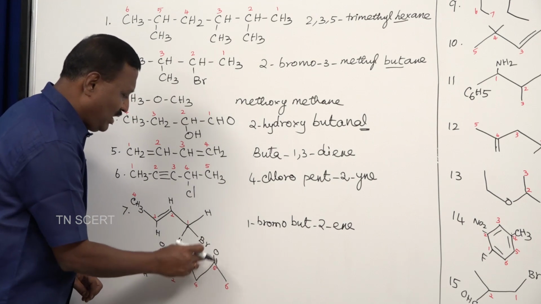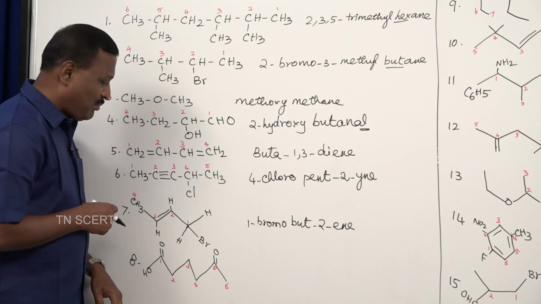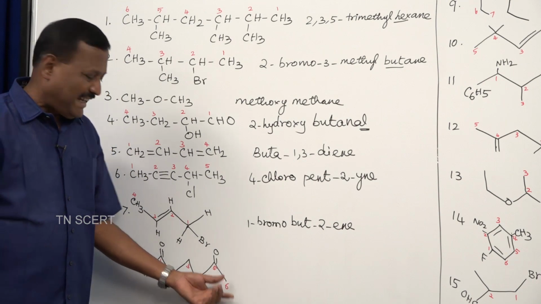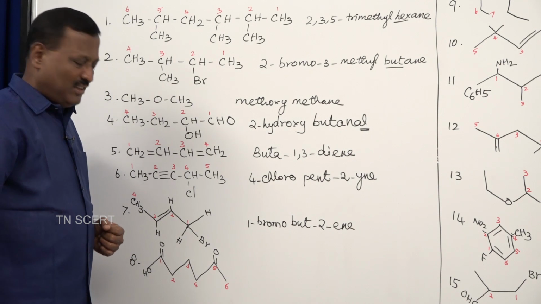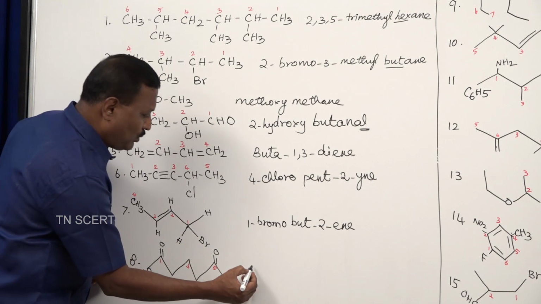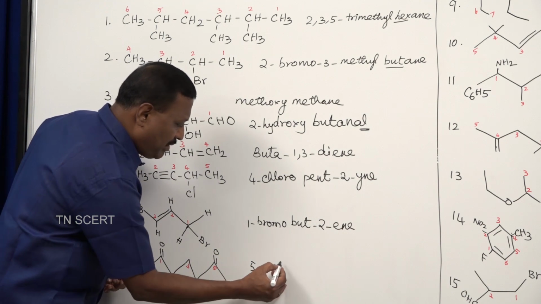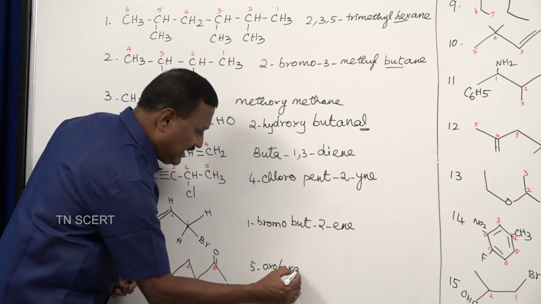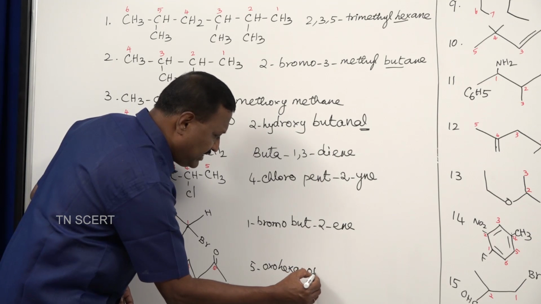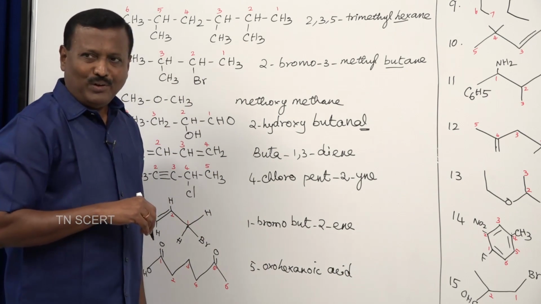So CH3, CO, CH2, CH2, CH2, COOH is carboxylic acid. The length of the carbon chain is 6, so hexanoic acid. So what is there at the 5th position? Oxo. So 5-oxo. 6 carbons is given the prefix hex, hexane, ending with oic, hexanoic acid. 5-oxohexanoic acid.